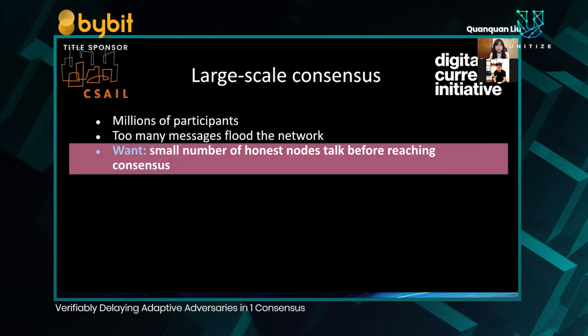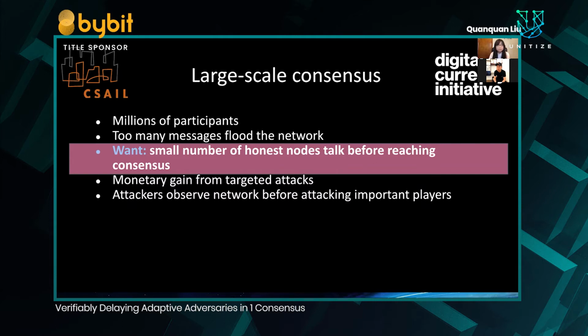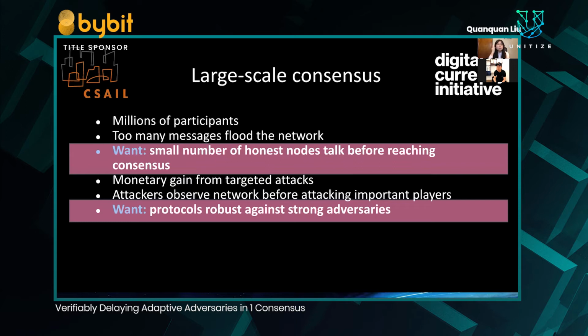Thus, an additional desirable property for consensus protocols for these systems is that we want only a small number of honest nodes to speak before consensus can be reached. Furthermore, adversaries are more motivated in these systems to perform targeted attacks. Since only a small number of participants are speaking, adversaries can, for example, launch attacks only on the speaking participants. A valid strategy, then, is to observe the network for messages sent and then attack the important players in the consensus protocol. Thus, we also want protocols that are robust against these strong adversaries.